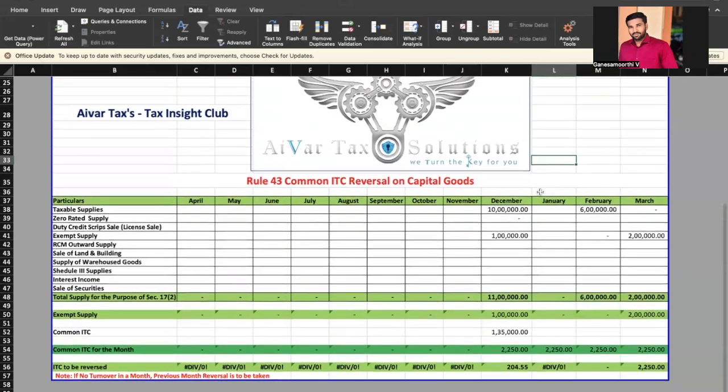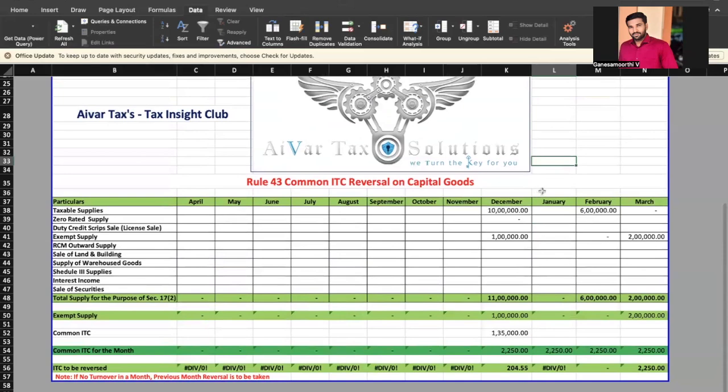No, it is not required, because the machinery was purchased in December only. Thereafter only it will be put to use. So reversal using this formula itself is enough. We need not calculate again for the whole year to check whether we have reversed the ITC correctly or not.